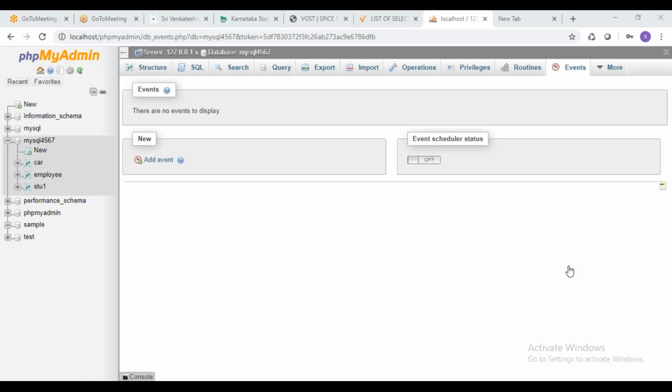Stored procedure, yes. I'll explain stored procedure tomorrow. Stored procedure, triggers, division, alter. These things I'll explain tomorrow. Those are very important things that I'll explain tomorrow.